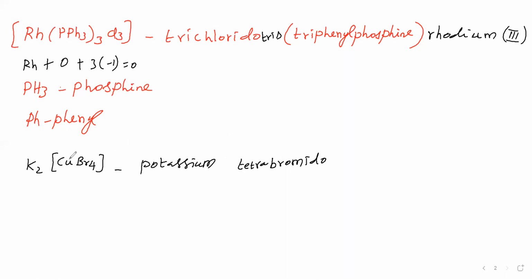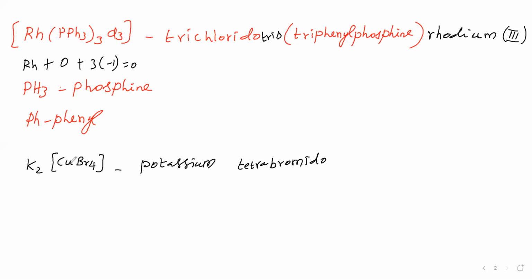Now see that this is an anionic complex. It is cation and anion, and between cation and anion a gap should be there, so we left a gap here. But in the previous case we did not leave any gap because it was a neutral complex, so it was in one word. Now the ligand name we said, then we have to say the central metal name.